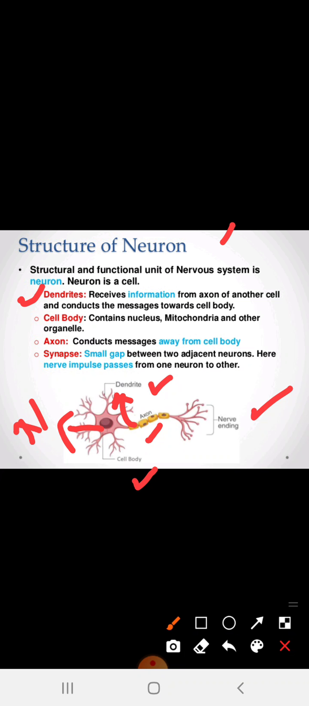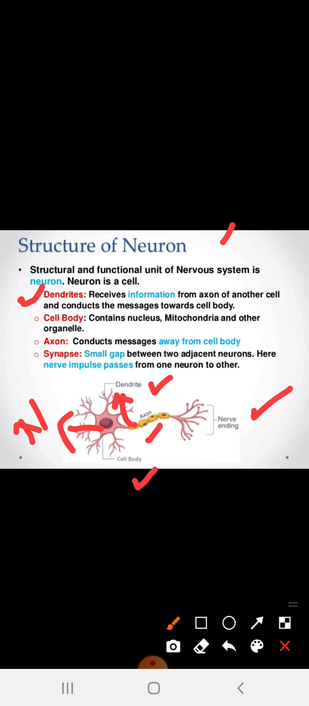What is the axon? You might have seen this compartment in this image of the neuron. The axon conducts messages away from the cell body. Why are we using these colors? You have to remember the concept, because this question can be asked as a multiple choice question, or directly for 1 or 2 marks: what is the function of this structure of the neuron.